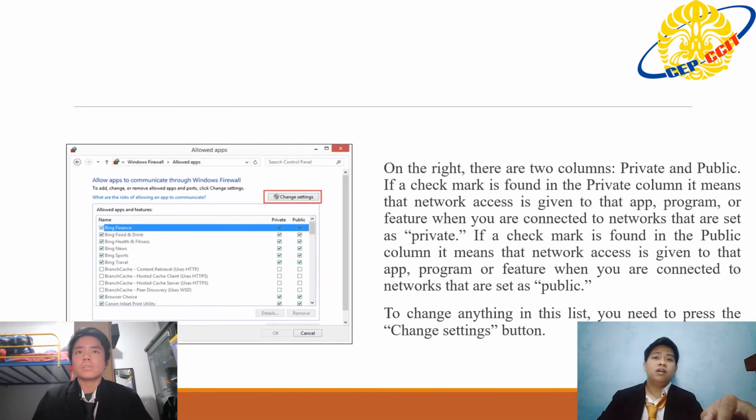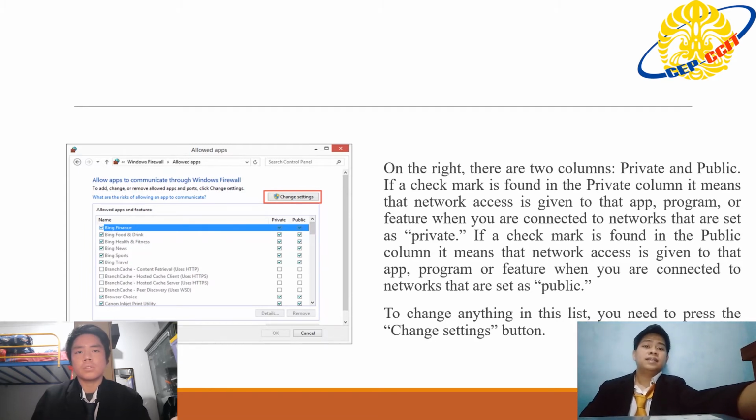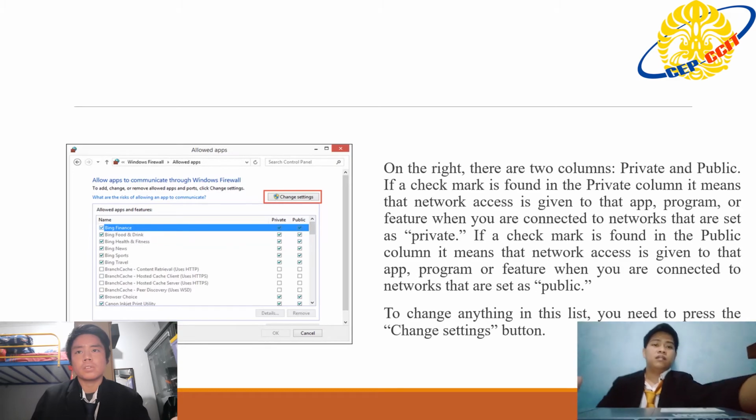Next, on the right, there are two columns, private and public. If a check mark is found in the private column, it means that network access is given to that app, program, or feature when you are connected to networks that are set as private. If a check mark is found in the public column, it means the network access is given to that app, program, or feature when you are connected to networks that are set as public. To change anything in this list, you need to press the Change settings button.